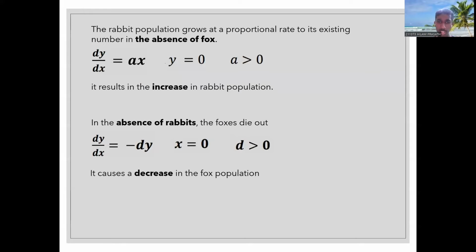One is that the population of the rabbit grows at a rate proportional to the existing number in the absence of the fox. So that is, dx/dt equals ax when y is 0 and a is more than 0. This results in an increase of the rabbit population. In the absence of rabbits, the fox dies out. So dy/dt equals negative dy, when x is 0 and d is more than 0. This causes a decrease in the fox population.